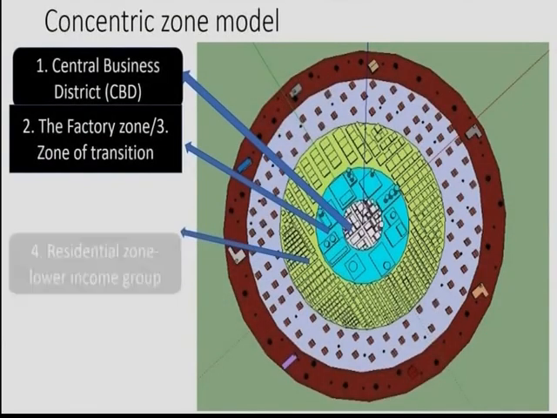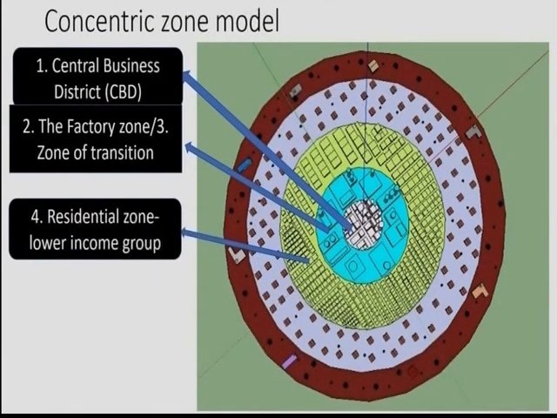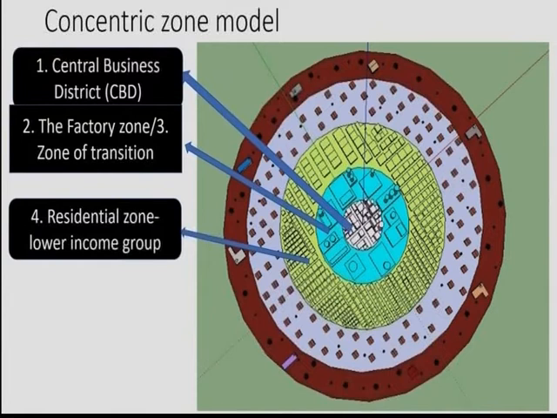Then the next zone here is the residential zone for lower income group. People who work in the factory zone and central business district live in the residential zone, who have very low income. People who cannot afford to travel from the outer zone will settle in the residential zone of lower income group, and this area has poor housing conditions. You can see in the picture that houses are clustered together, there won't be good sanitation, health issues will be there, and lots of problems will be there because this zone is also occupied by poor people.